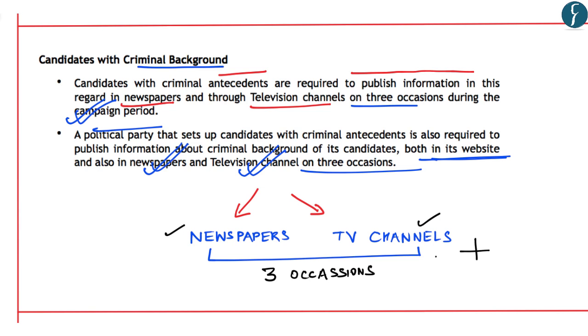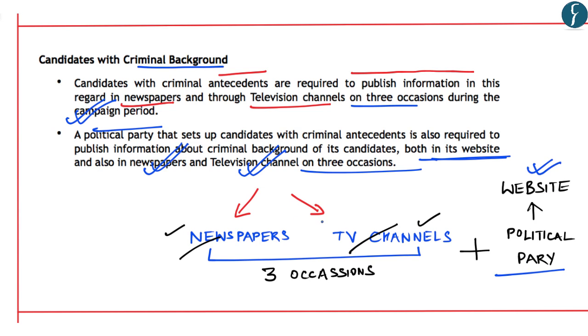That is, they not only have to declare such information in the newspapers and TV channels, but also the political party which chooses such candidate also has to publish such information on their website along with publication in newspaper as well as TV channels for 3 occasions. So with respect to candidates having criminal backgrounds, please remember these aspects from your prelims point of view.